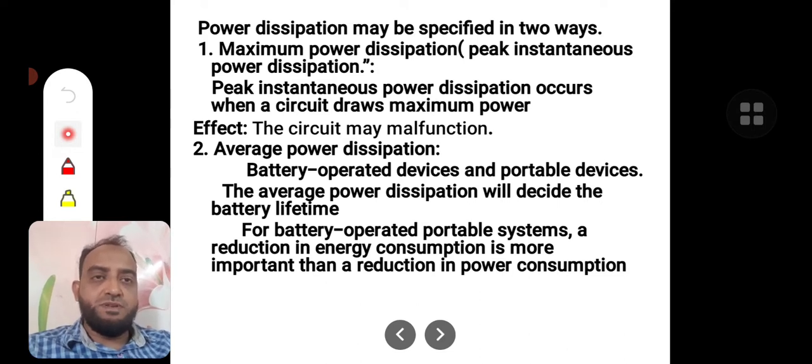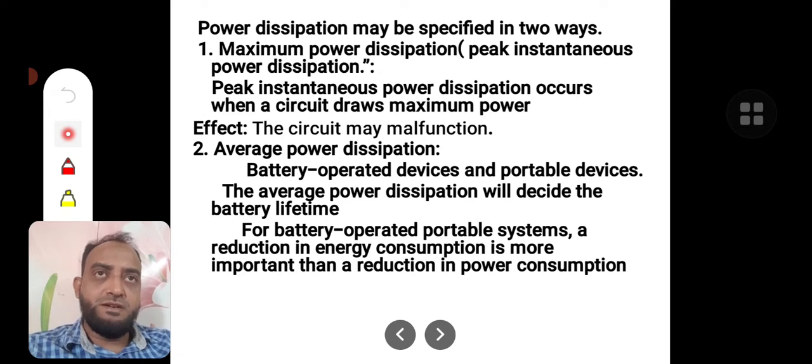Coming to the average power dissipation, both are completely different. If the peak power is drawn all the time, then the average power dissipation will be high, because average power dissipation is defined as the power dissipated over a period of time, right? So when peak power is dissipated all the time, what will be the average? Average will go high.